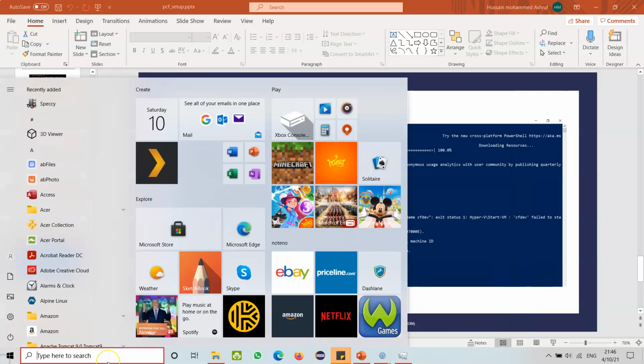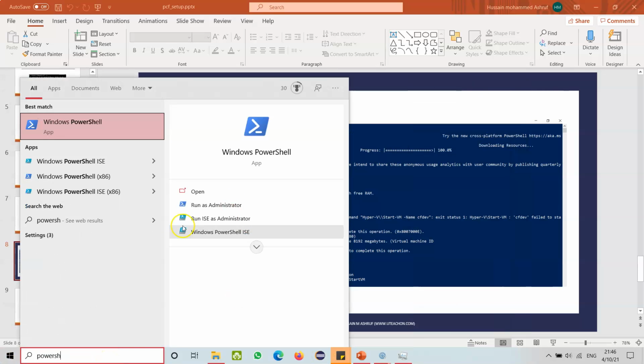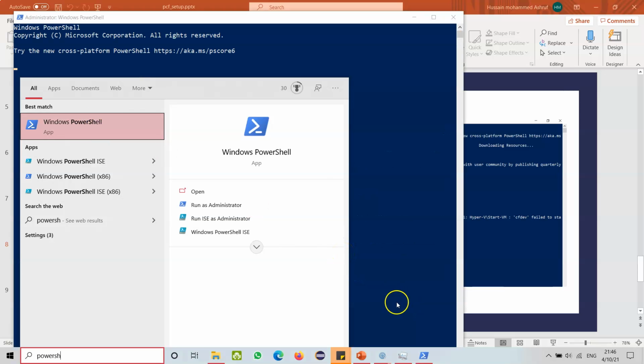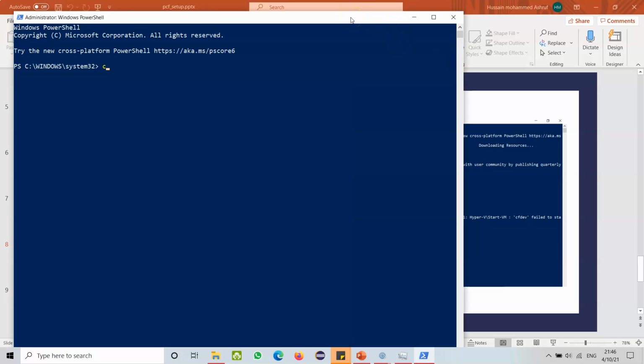So go to PowerShell in admin mode, run as administrator, yes, and then cfdev start.